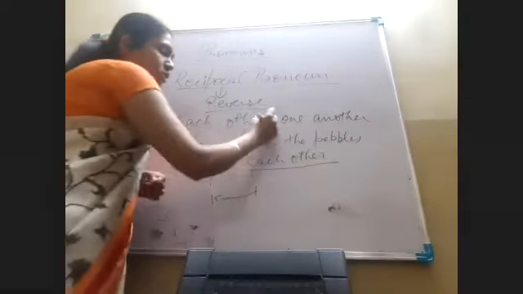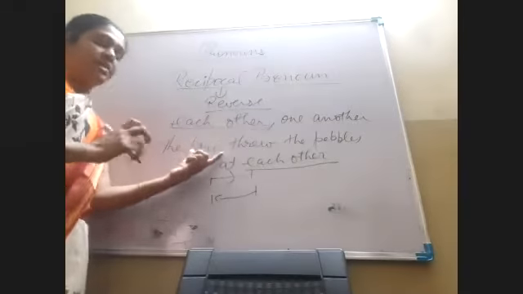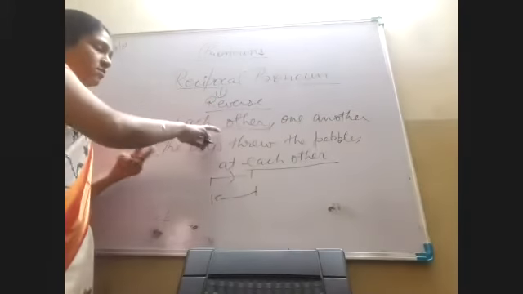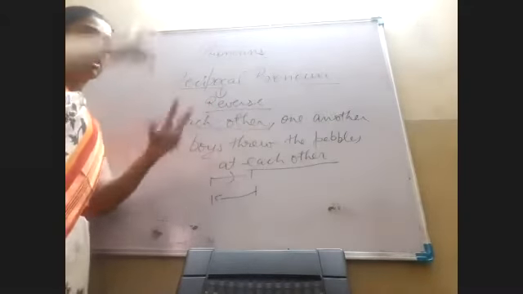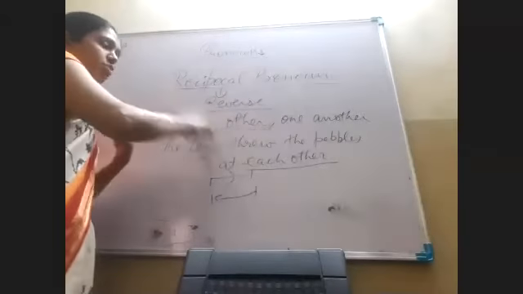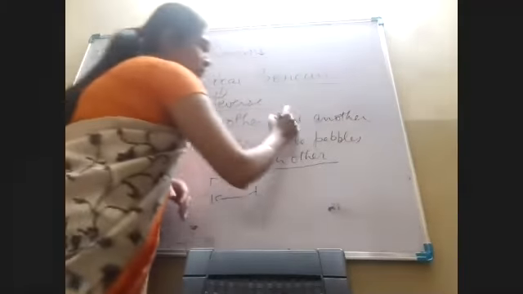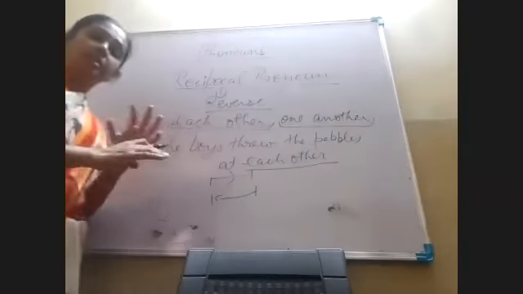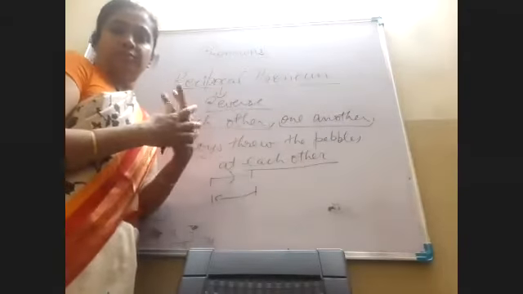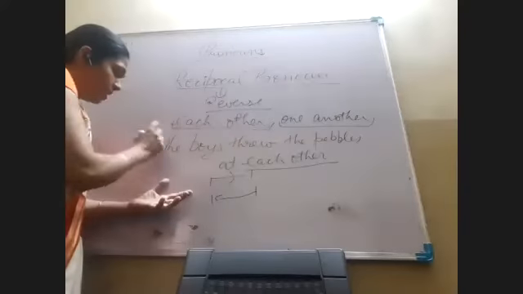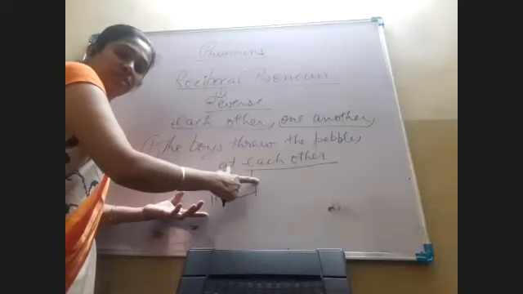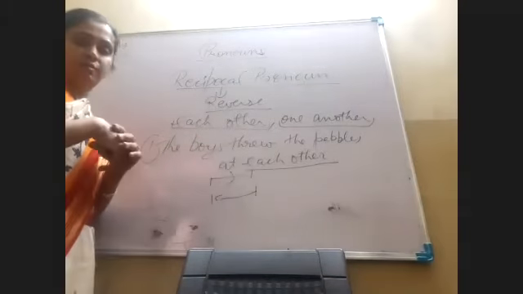Each other is used when we are referring to two persons, that is, there are only two persons, one is giving to the second and the second is returning to the first. Then we use each other. And if we are using one another in a sentence, it means more than two people. Is it clear? Coming back to this example, the boys threw the pebbles at each other means the first boy threw at the second one and the second threw at the first.